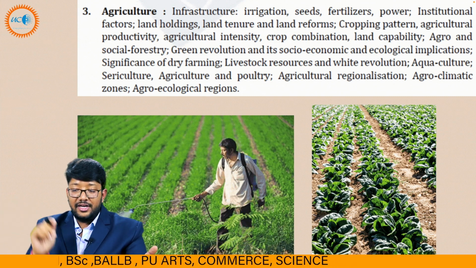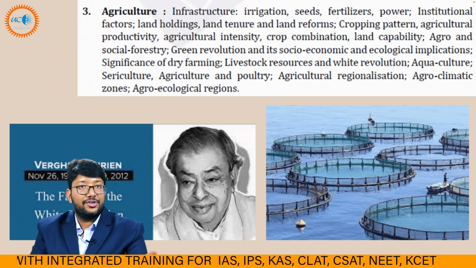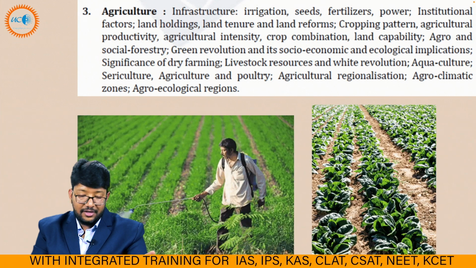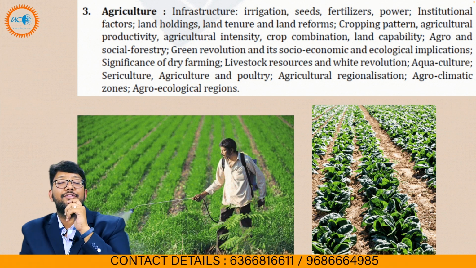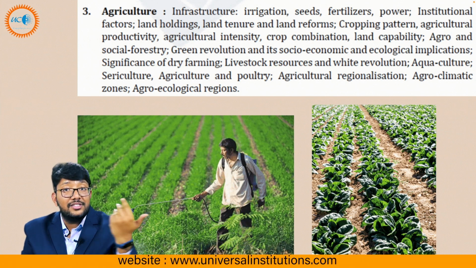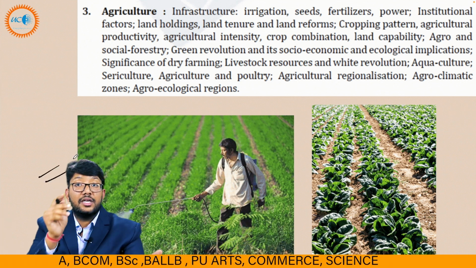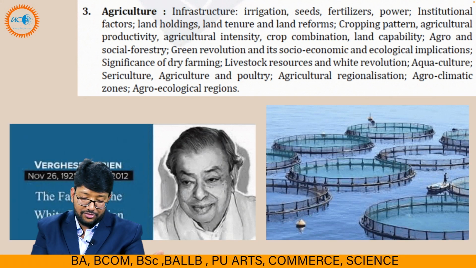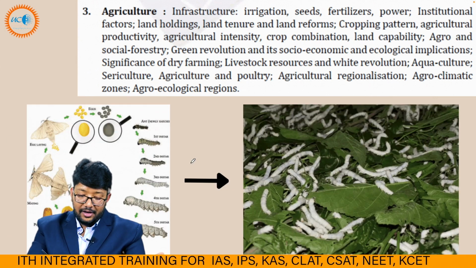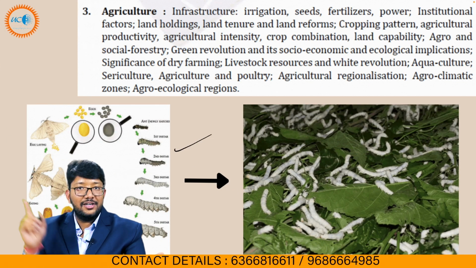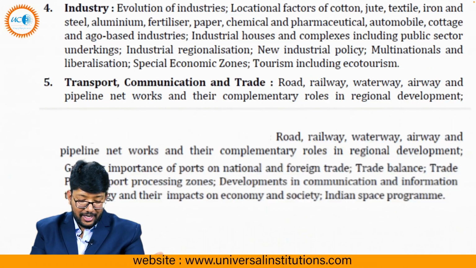That is our green revolution. That is our white revolution. Verghese Kurien is the father of the white revolution and MS Swaminathan is the father of the green revolution in India. Why is it important? Because MS Swaminathan was given the Bharat Ratna recently after his death, so it has become very important for us. Green revolution is again in the picture because of that award. That is our aquaculture. Then the life cycle of this is our sericulture. This is how silk is produced. Agroclimatic zones of India, very important.